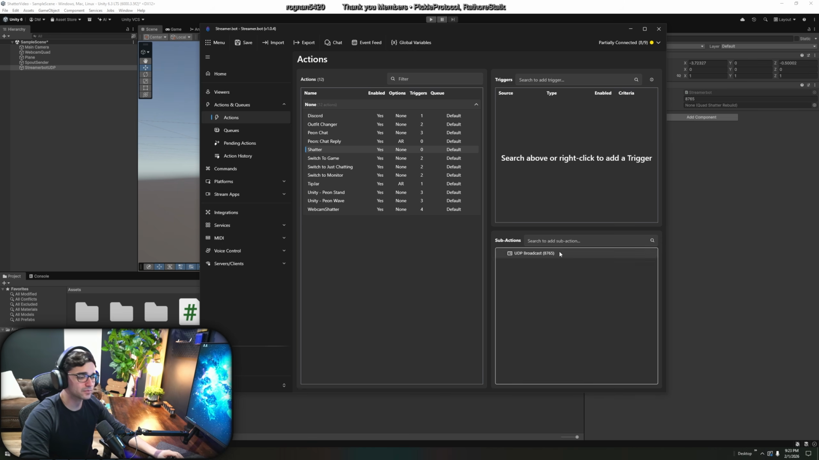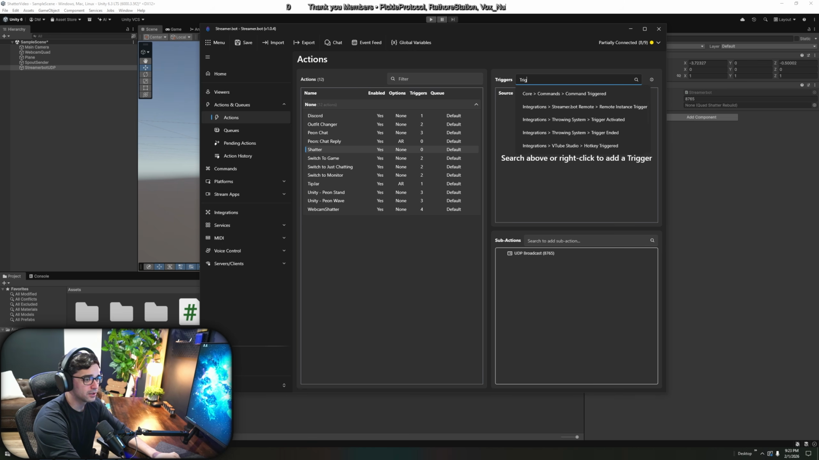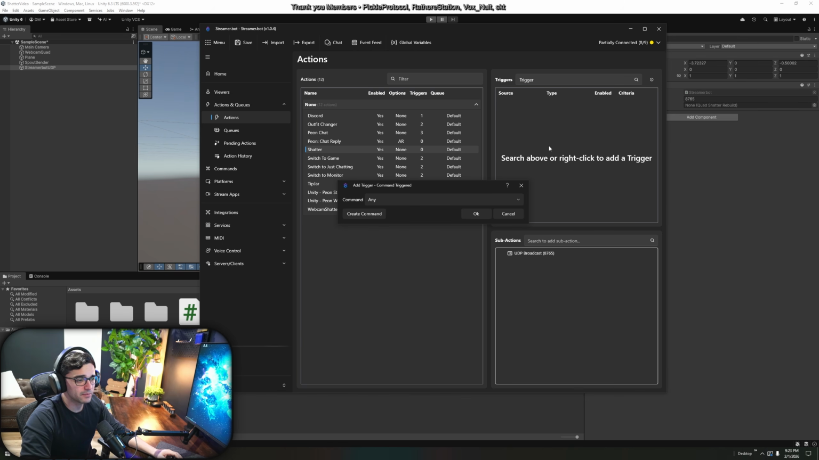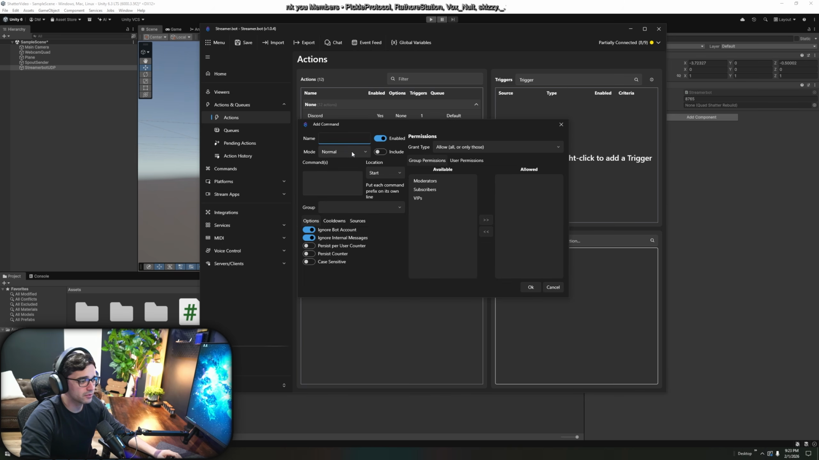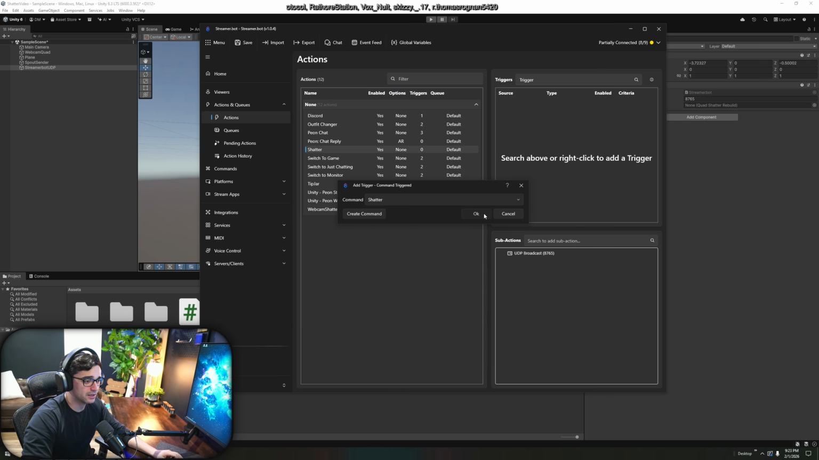From there, under triggers, I'm going to make a command trigger. You can do whatever you want. I'm going to create a trigger real quick. I'm going to name this shatter, and then I'll make the command !shatter so I can test it in chat if I want, but I'm actually not going to use it that way. I'm going to click OK, just like that. And yes, I want to add that.